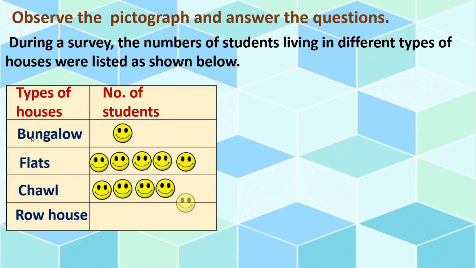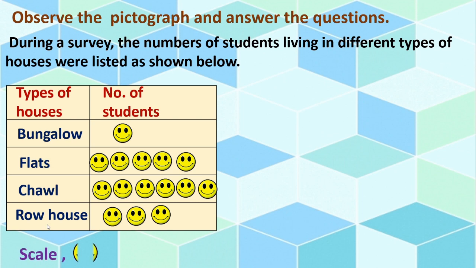Okay, you know the meaning of bungalow. Flats means in building we get so many flats. Chawl, you know about the chawl system, right? And row houses means in one row there will be so many houses like small bungalows. Okay, they are of single floor or of double floor.